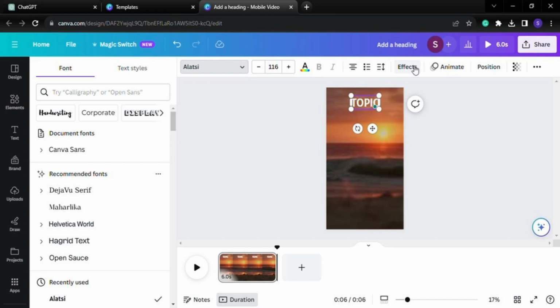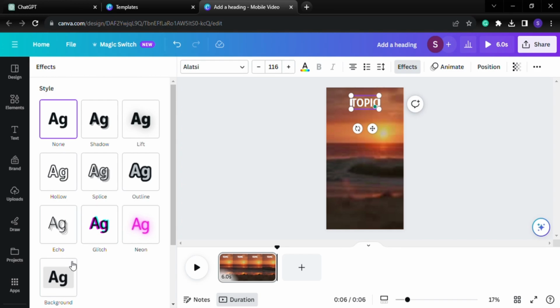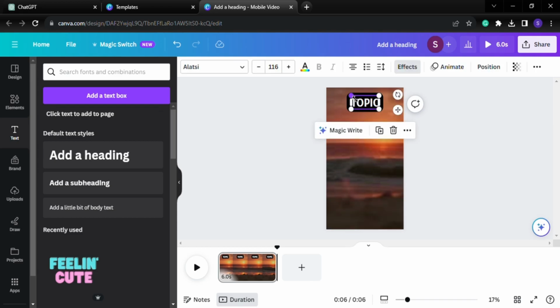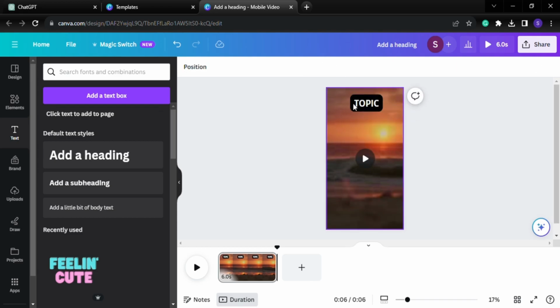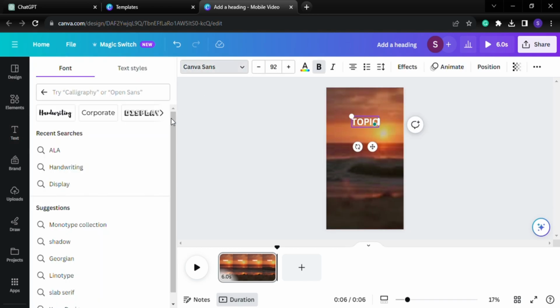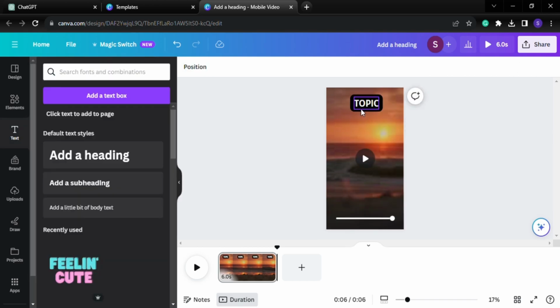Like you saw in the example, we will click on effect. We'll go to background. By default it's usually black, but if there's another color, click on the color, select black, and we will click out of that. Next, I'm going to change the font. Click on font. As you can see, you have tons and tons to choose from. That's pretty good, I think it's good.